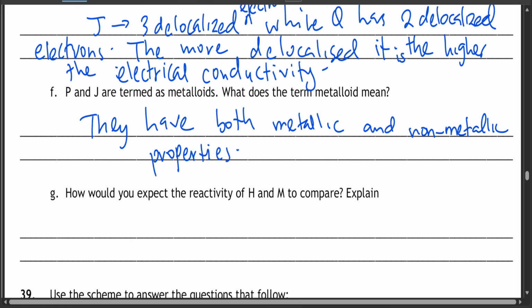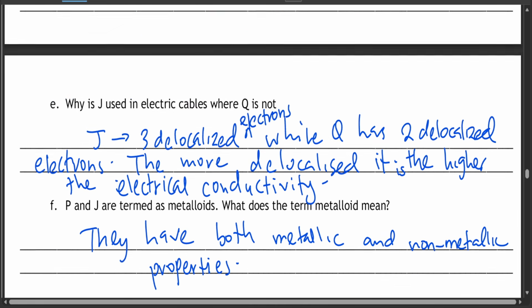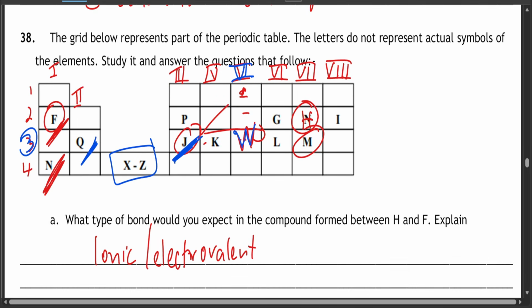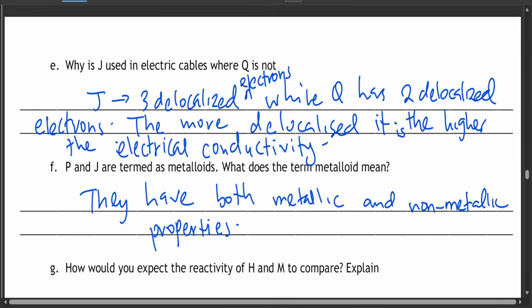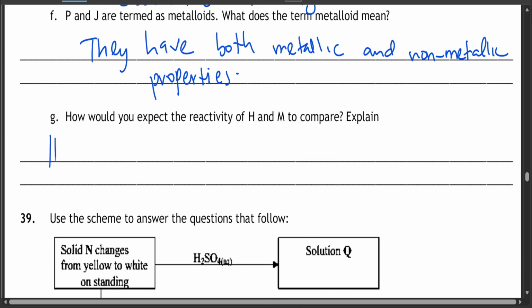How would you expect the reactivity of H and M to compare? This is H and this is M. Let's say H is 2,7 and M is 2,8,7. The one which has fewer energy levels reacts easily, so its reactivity is higher. So H is more reactive than M.